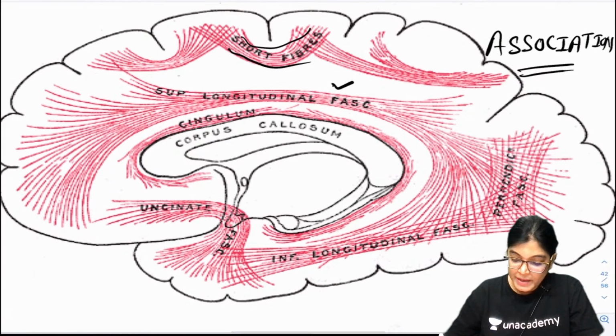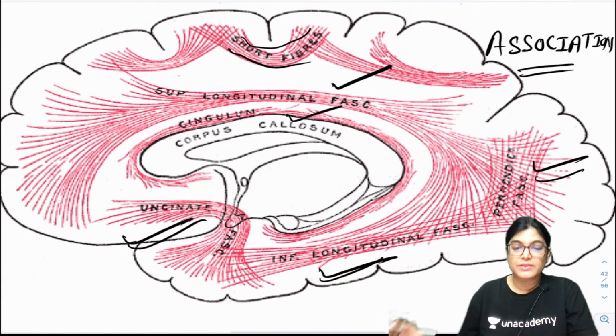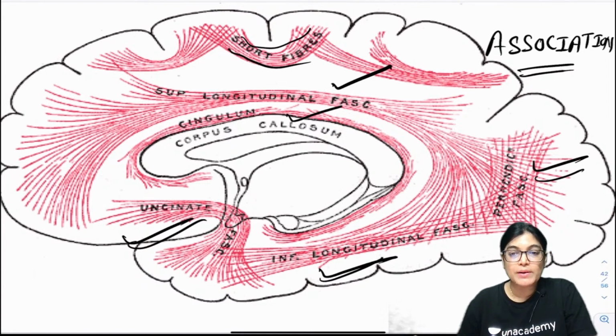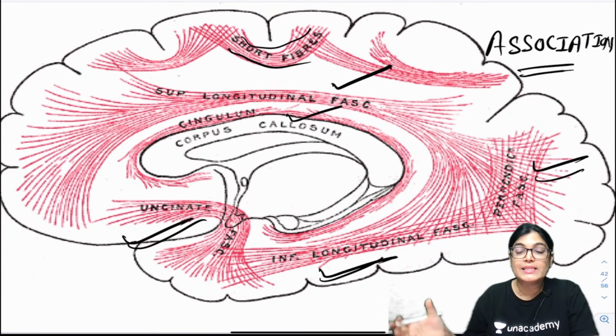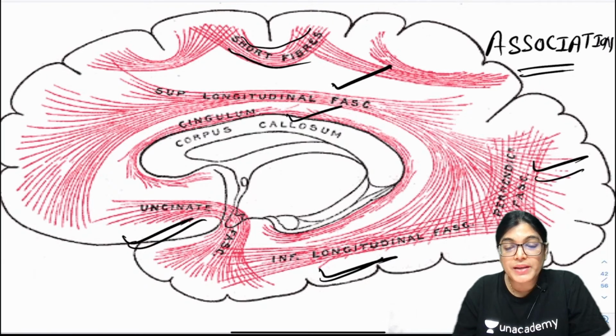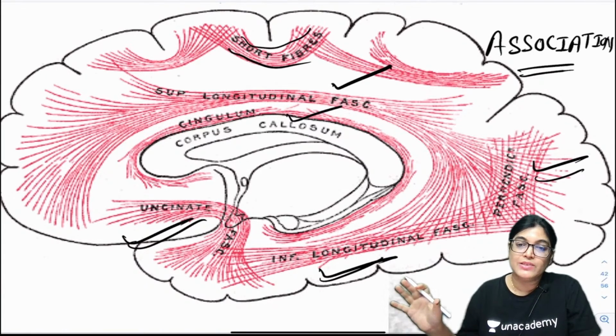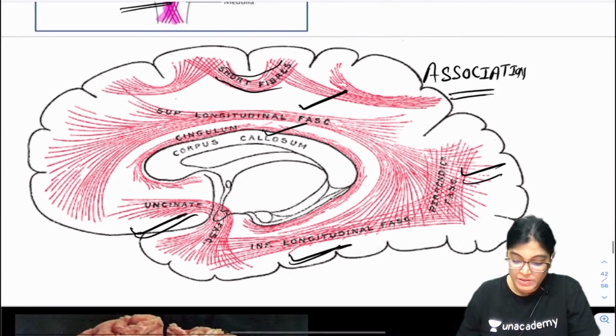Okay, superior longitudinal, cingulum, inferior longitudinal, uncinate. See here, these are all examples of association fibers. They are inside one cerebral hemisphere only. They are intrahemispheric, not interhemispheric. Corpus callosum is an interhemispheric fiber, a commissural fiber.